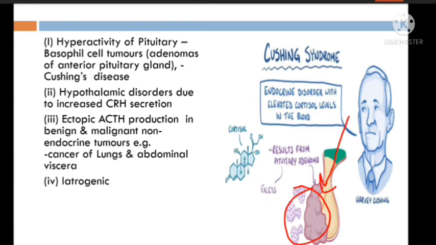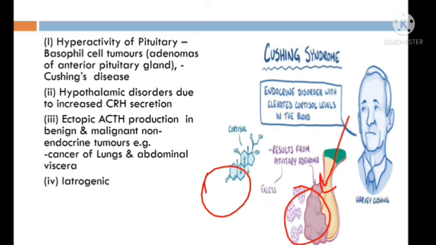Third, ectopic secretion, meaning ACTH is produced somewhere else, like in some malignant tumor such as carcinoma of the lung or carcinoma from abdominal viscera that produces ACTH, and this ACTH stimulates the adrenal gland and increases secretion of glucocorticoids. And the fourth one is iatrogenic, meaning excessive ACTH is given as a part of treatment, and this ACTH increases secretion of glucocorticoids. So this is the first cause.